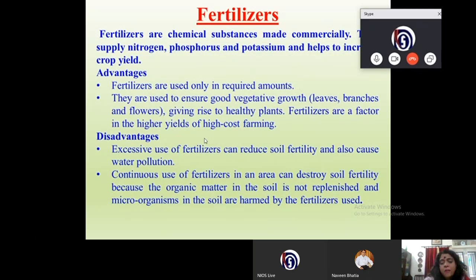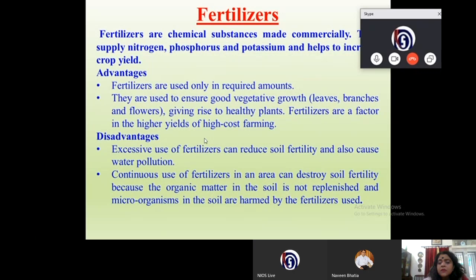So you see the comparison between manures and fertilizers. Manure improves soil fertility, whereas continuous use of fertilizers destroys it, because the organic matter in the soil is not replenished, which is replenished by the manure.